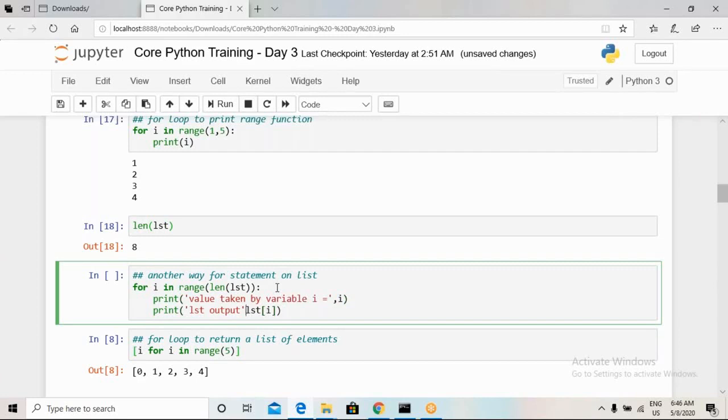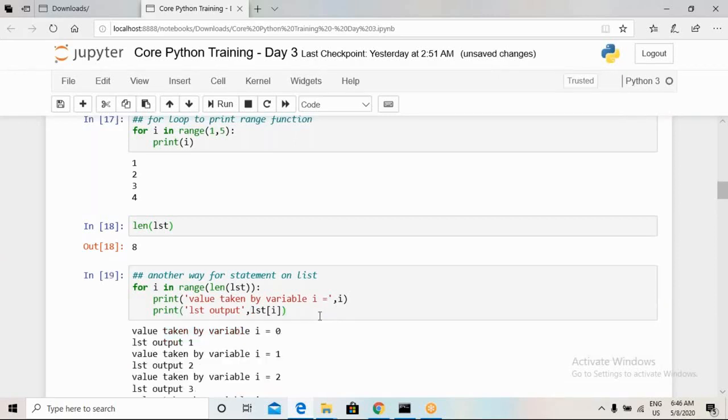Here you have to make sure that you don't make any syntax errors. Whenever you want to print something, you have to give that in quotes. That can be a single quote or a double quote. And if you want to print a variable or the value of a variable, then you have to use a comma after these quotes, and you can place that variable name after that comma. Okay, so here also the values will be written one by one, and I will run this code.